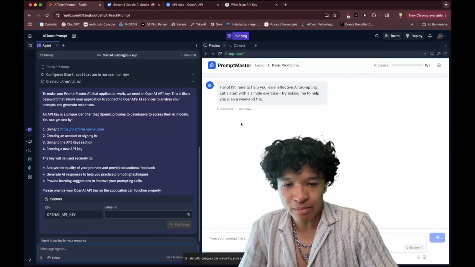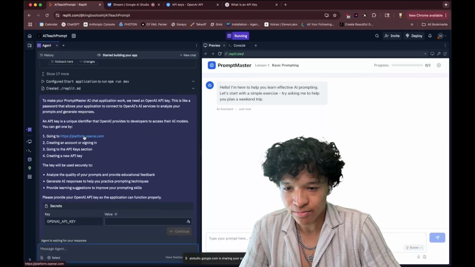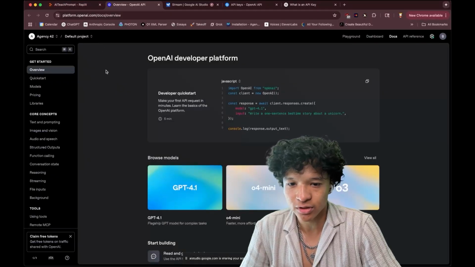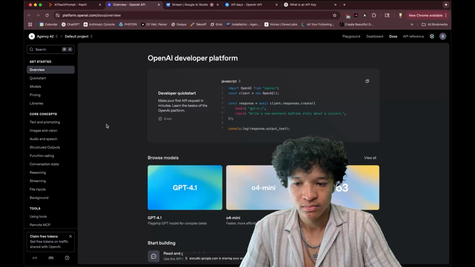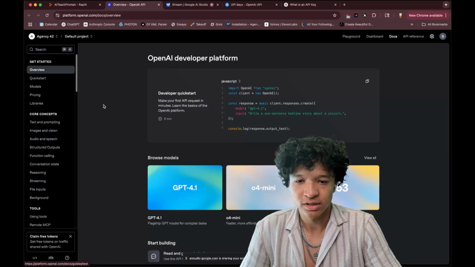So right now, my app is asking me for an OpenAI API key, but when I go to the platform, I'm a little lost here and I don't know what to do. Okay, I see you're on the OpenAI platform website. To get your API key, you'll need to go to the API key section. Can you see a navigation menu on the left side of the page? Look for an option that says API keys and click on it. I don't see it here.